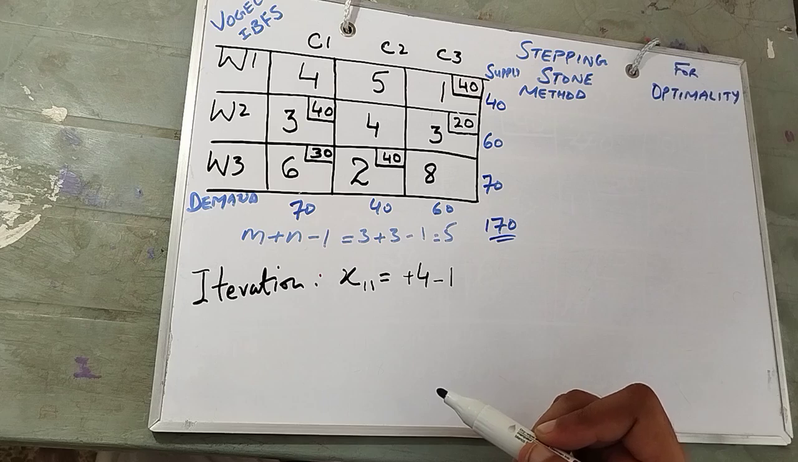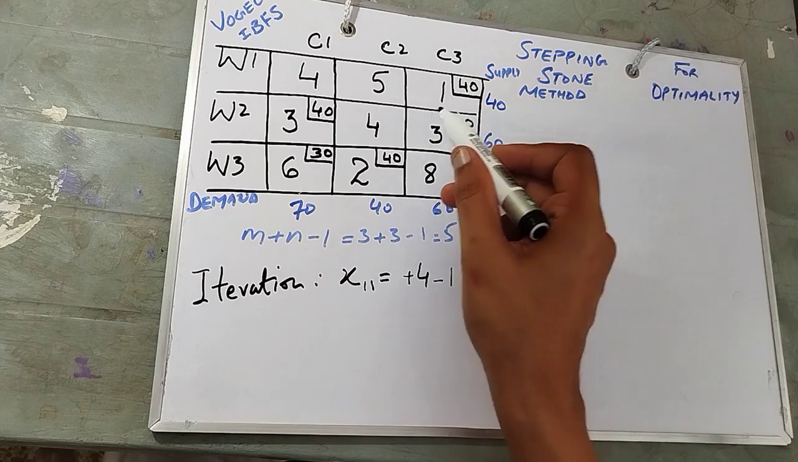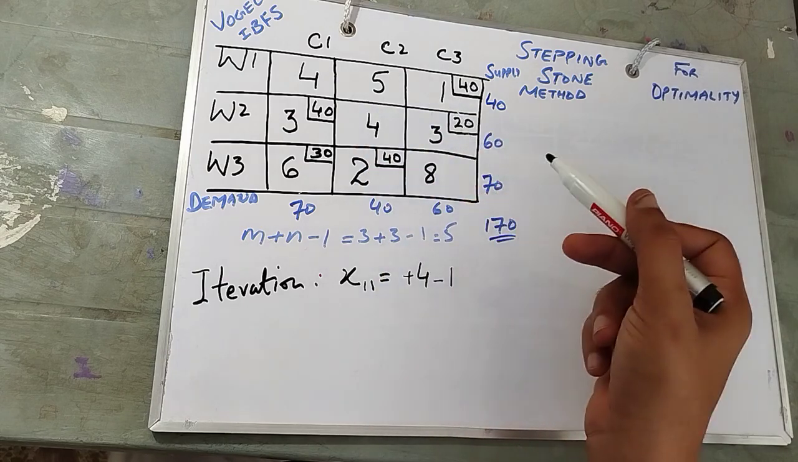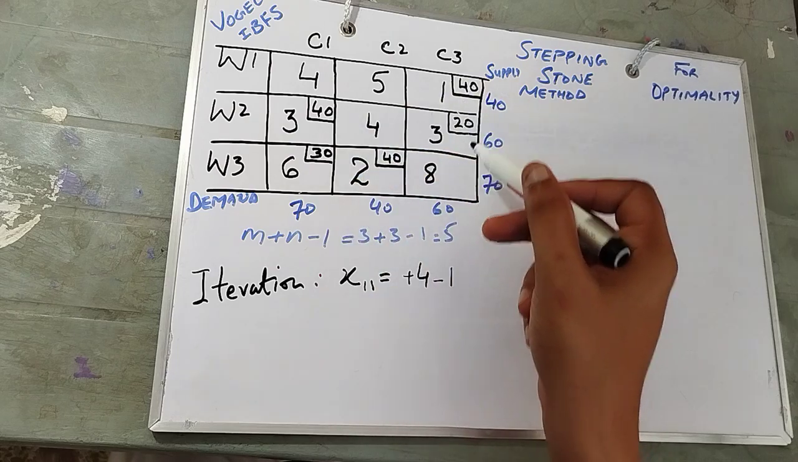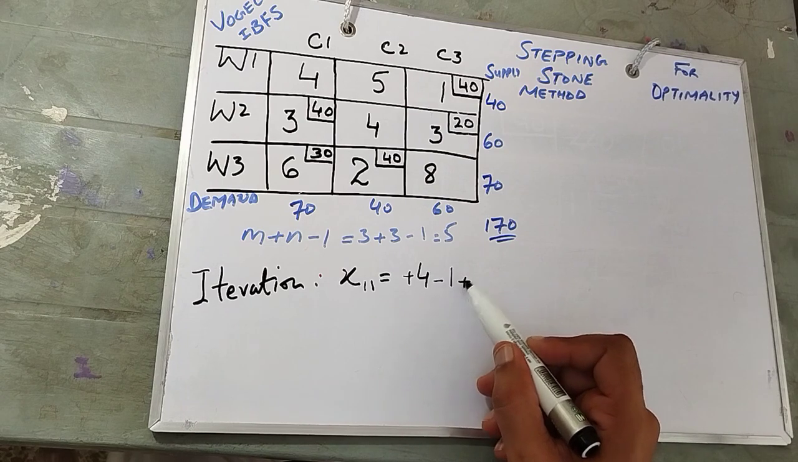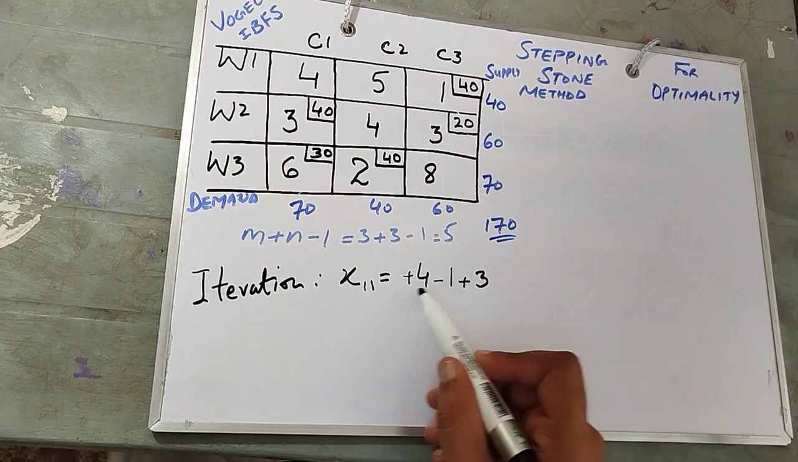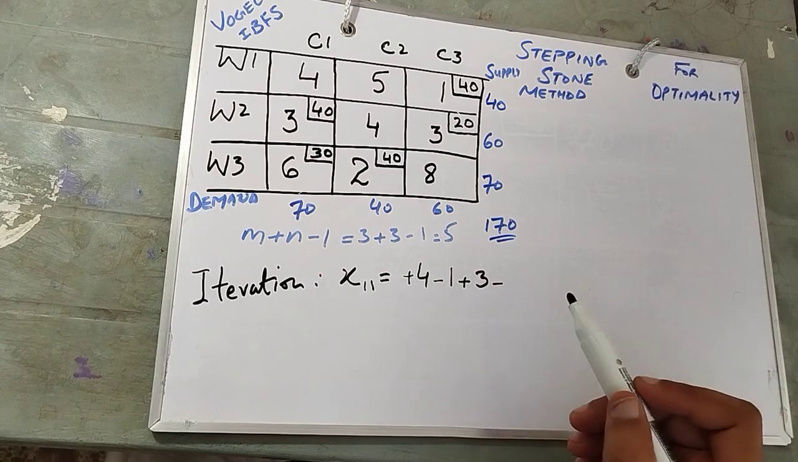Now, we have a choice, either we go vertical or horizontal. Horizontal we will not be going because we have to move ahead to make a loop. So we will go vertical. The closest one is 3. So we will take the 3 with the plus sign. Alternate signs will be there, plus, minus, plus. Now next will be the minus 1. Minus.